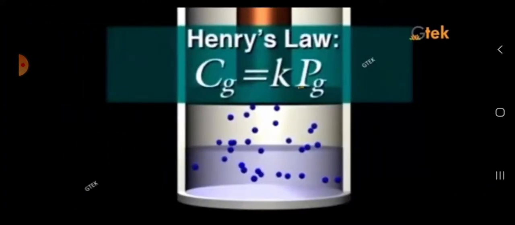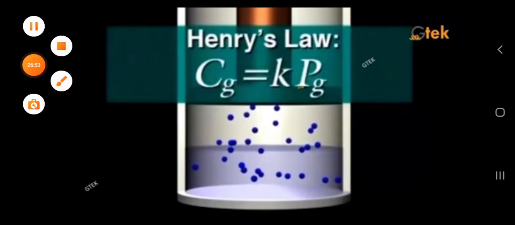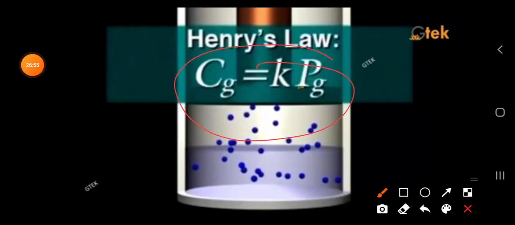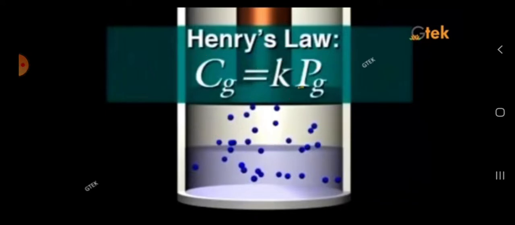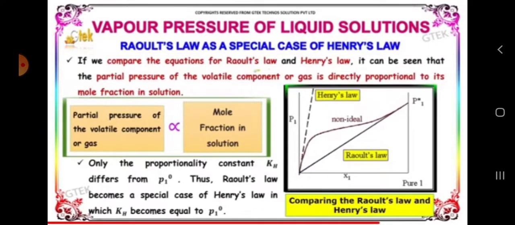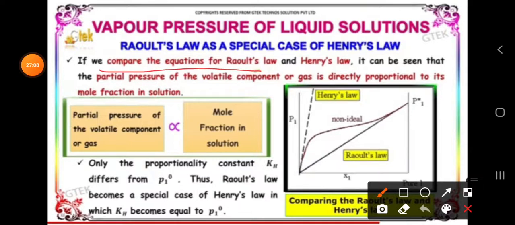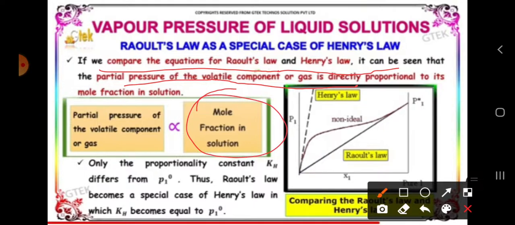So according to Henry's law, what are we getting? Cg is equal to K into Pg, where K is Henry's constant, Cg is the concentration of the gas in solution, and Pg is the partial pressure of the gas. That is the special case of Henry's law. Now if we compare the equations for Raoult's law and Henry's law, the partial pressure of the volatile component or gas is always directly proportional to the mole fraction in solution.